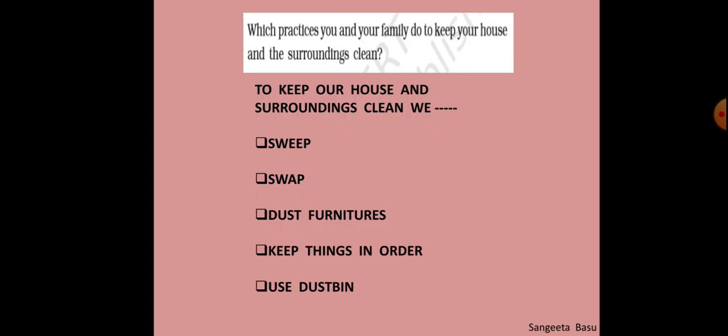Now, which practices do you and your family follow to keep your house and your surroundings clean? We have different types of practices which we follow in our houses. I have collected only a few of them. To keep our house and surroundings clean, we sweep, swab, dust furniture, keep things in order, use the dustbin. This idea of keeping your things, your house and your surroundings clean is also followed in the next lessons to come in your book.